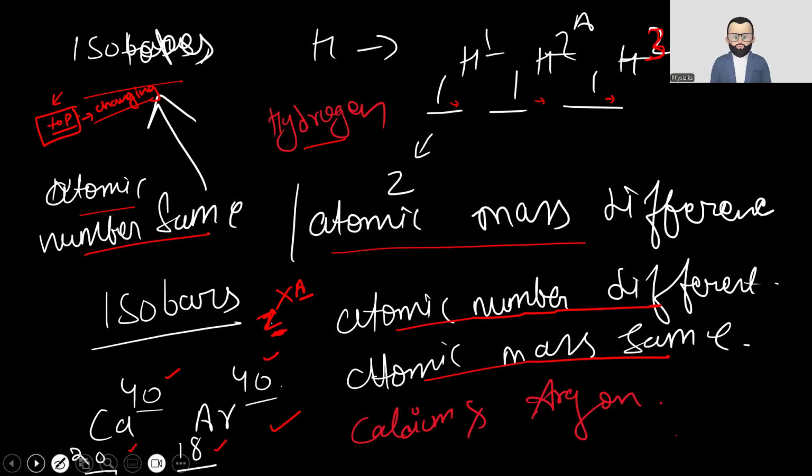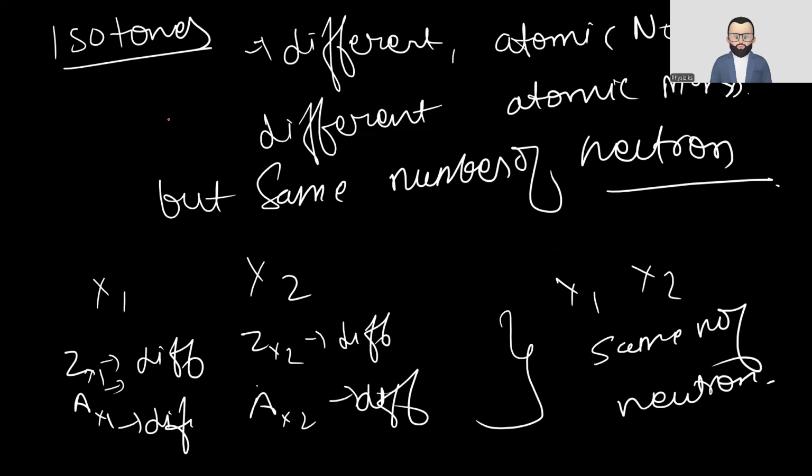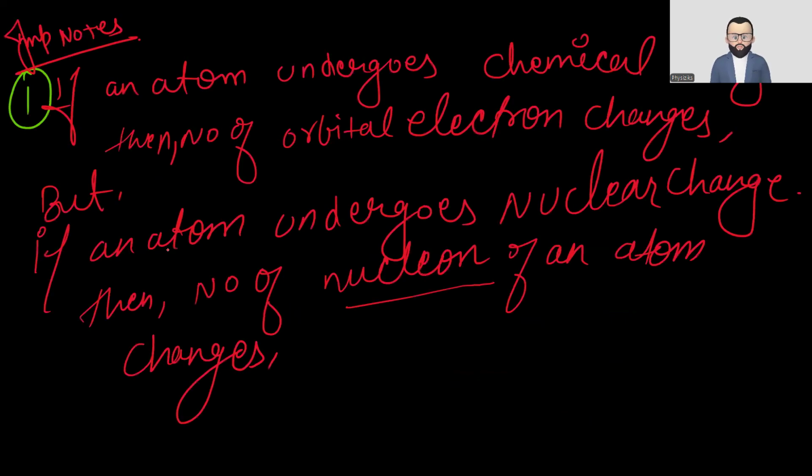Okay guys, let's go for the next one, isotones. Here it has different atomic number and different atomic mass, but the same number of neutrons. Both things are different: atomic number is different and atomic mass is different. That means for isotones A is different, Z is different, but the number of neutrons is the same. I hope it's clear to everyone.